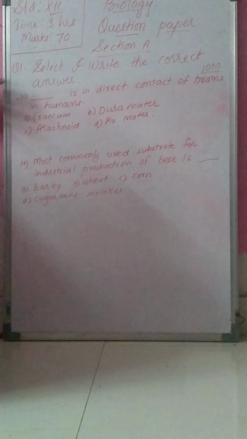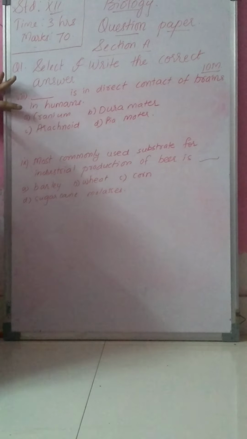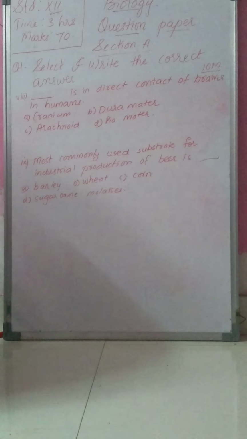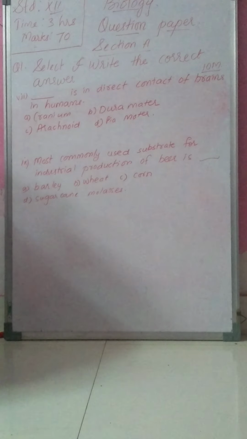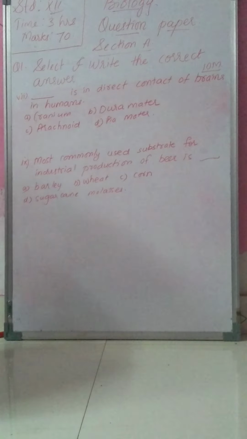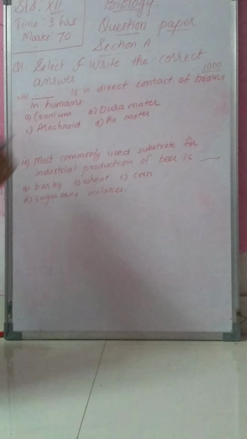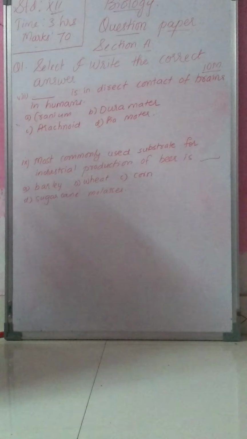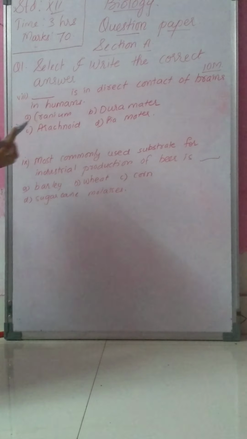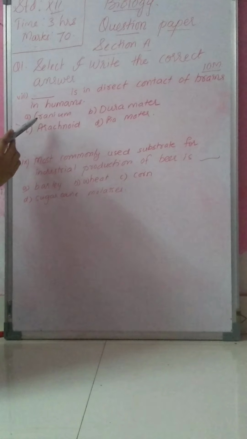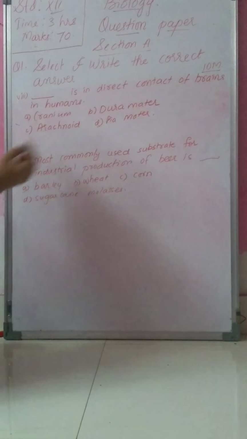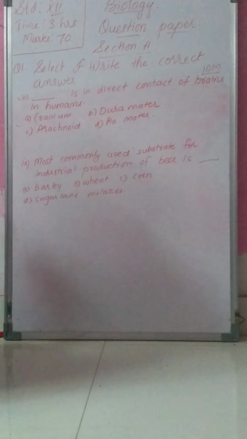Next is: dash is in direct contact of brain in humans. The answer you will find in chapter number 9, that is control and coordination. Now you can see four options: A, cranium, B, dura mater, C, arachnoid mater, and the last is D, pia mater.